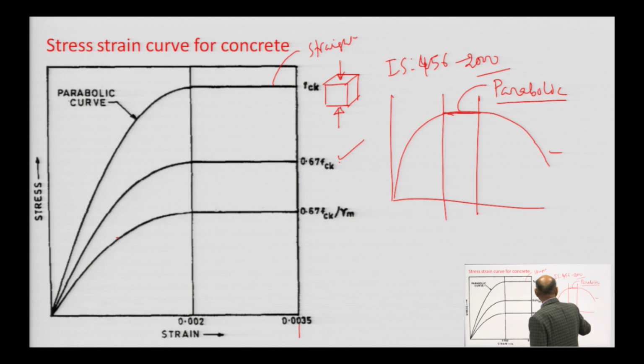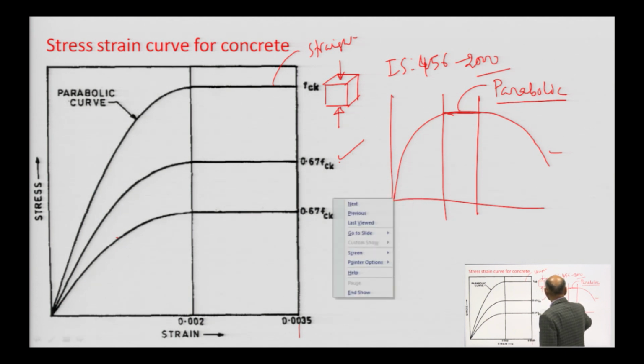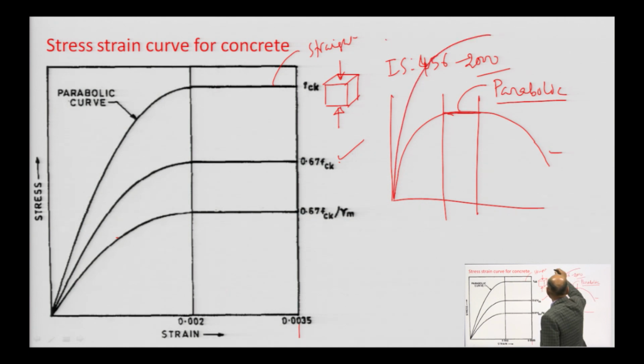If you use a higher strength concrete, this curve will keep increasing, and the stiffness, that is, the slope of this curve, will keep increasing. So tan theta is going to increase.